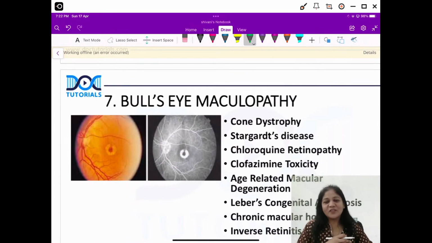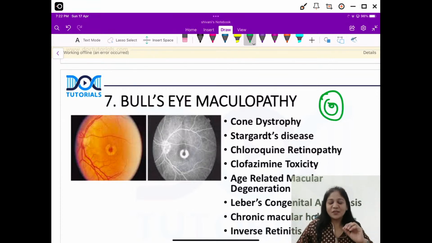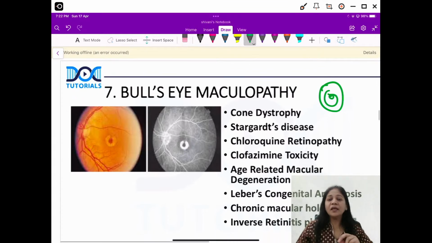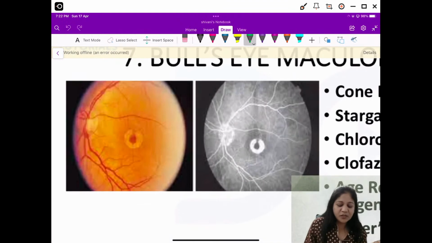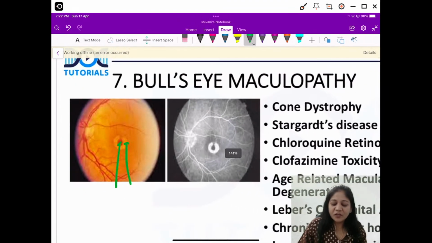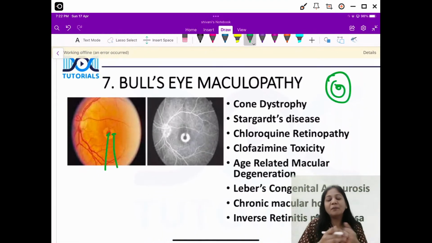Now, here comes another important picture question. So this is your bullseye maculopathy, friends. You know bullseye, the dart game, you know. So very commonly this question has been asked previously, but a picture question is yet to be asked. So what you see in the retina is an area where there is a clear area, then a hyperpigmented area, then a hypopigmented zone. If I just magnify it, you see here a pigmented area, then a depigmented area. Okay, so this is typical of the bull's eye maculopathy.